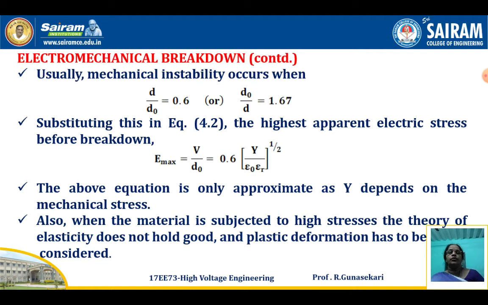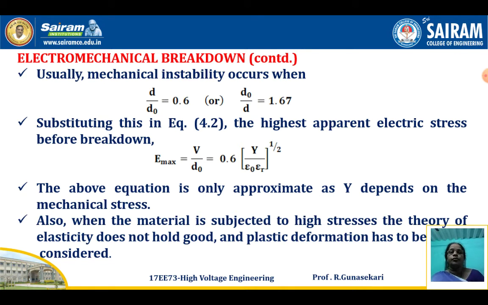Therefore, substituting this in equation 4.2, E maximum is equal to V divided by D naught, which is equal to 0.6 into the root of Y divided by epsilon naught epsilon r.